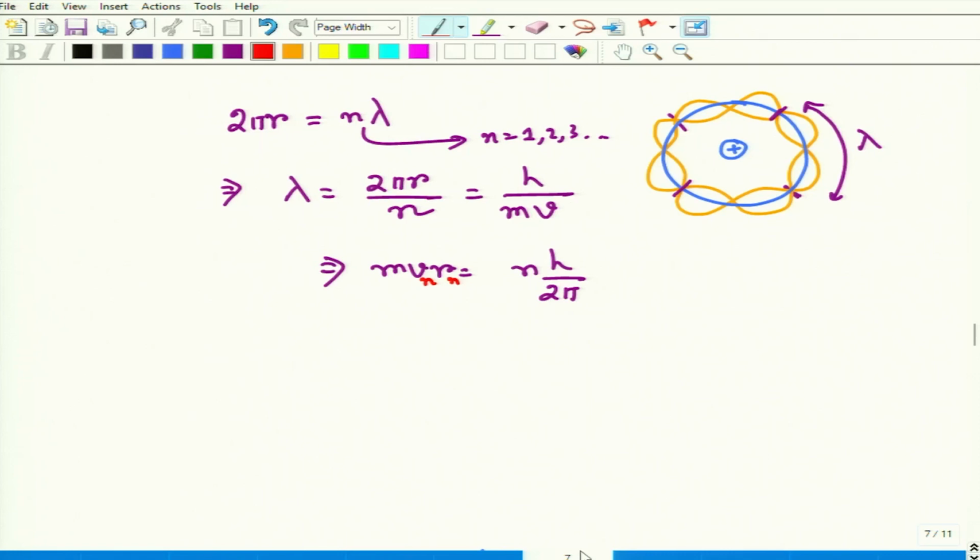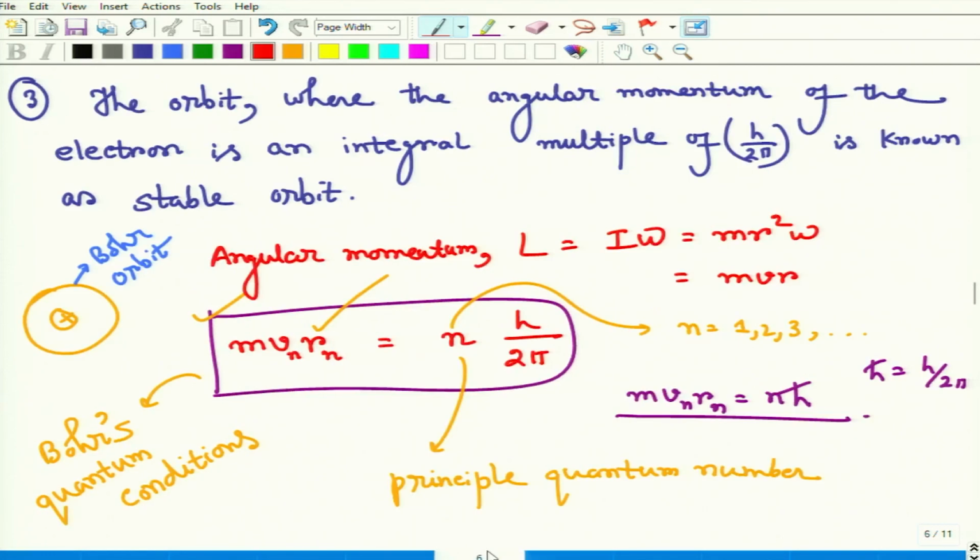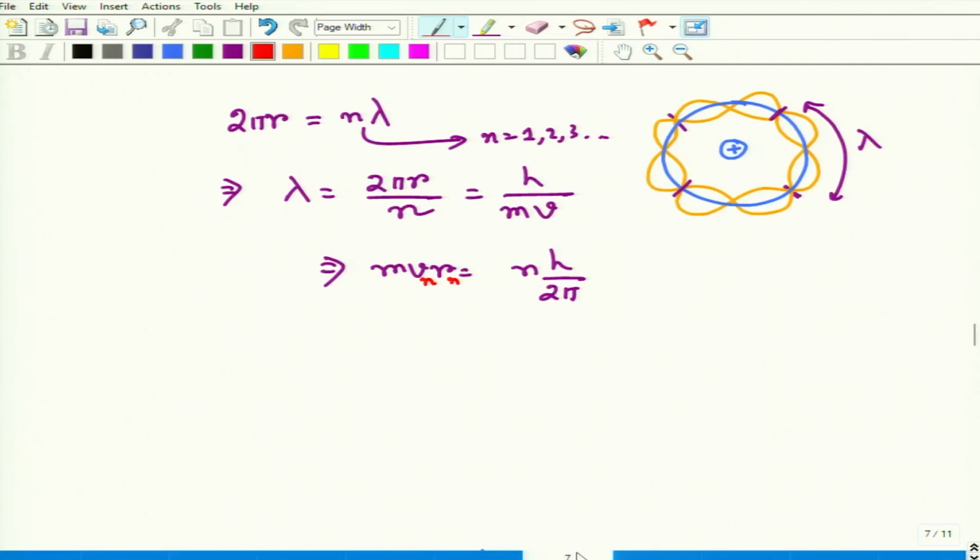So in this part, let me stop here. We discussed the Bohr postulates totally. Three postulates are there. So we discussed the three postulates, and also we discussed some theoretical basis of the third postulate, Bohr's quantum condition. In the next part, we will discuss the application of Bohr's theory. So let me stop here. We will continue from here in the next part.